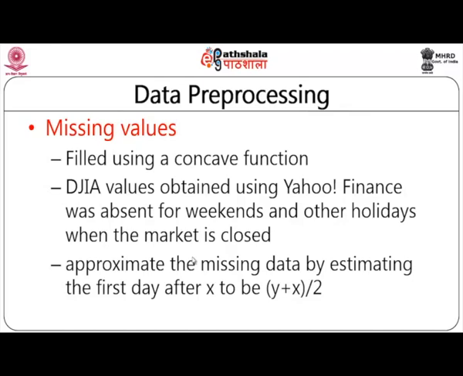Now, in this scenario, what was the missing information? The Dow Jones data which they collected from Yahoo Finance is only for 5 working days, Monday till Friday, but on Saturdays and Sundays the stock market is closed. Therefore, for Saturdays and Sundays you may not find the Dow Jones value.